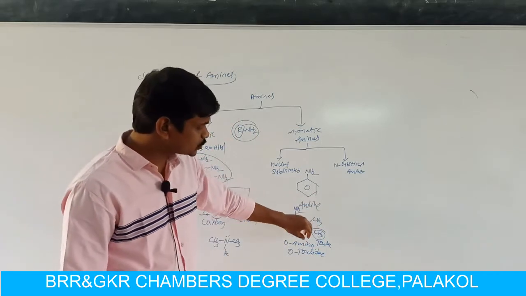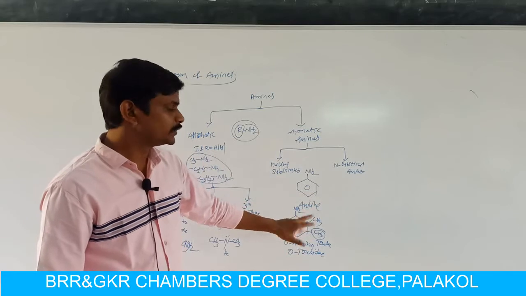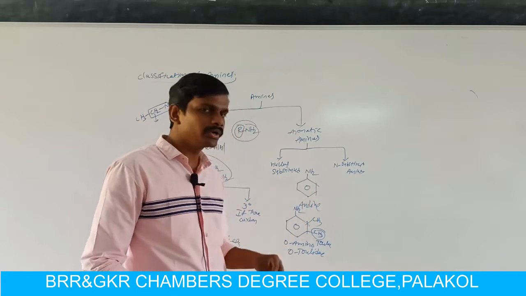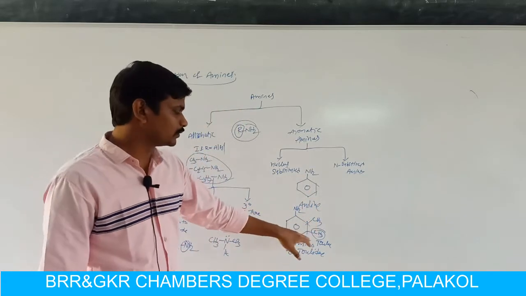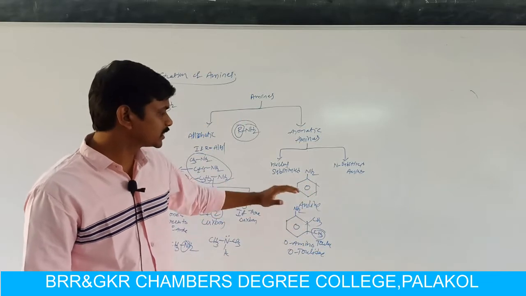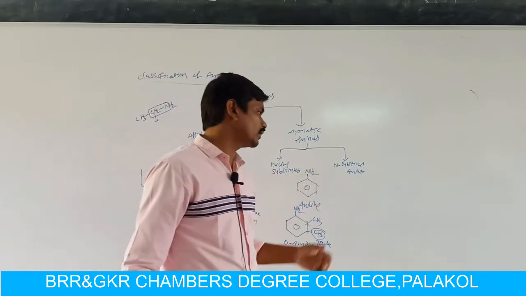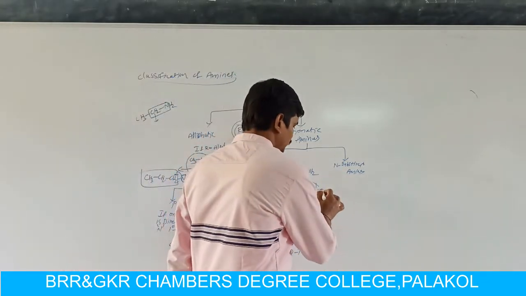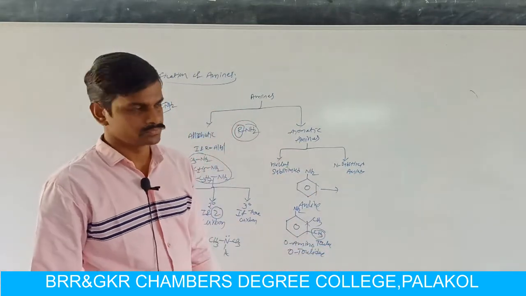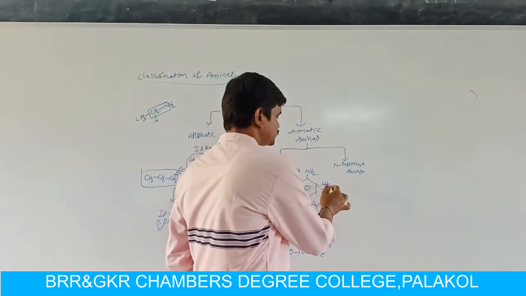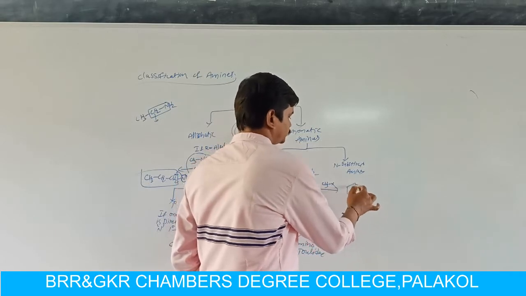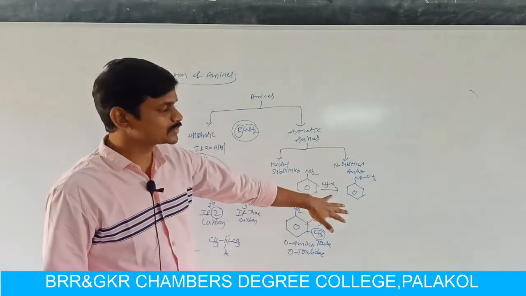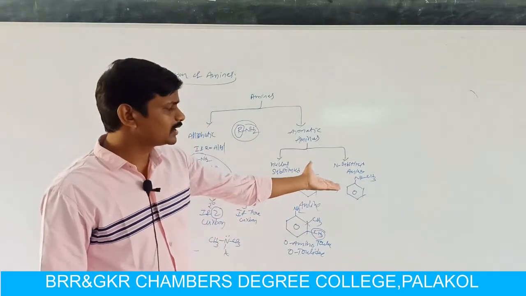Here, the alkyl substitution is at the nucleus, that means the hydrogen atom in the benzene nucleus is replaced by one alkyl group. So these types of amines are called nucleus substituted amines. Here we have another type of amines, those are called nitrogen substituted amines. So here we have aniline. If an alkyl group is substituted at the nitrogen atom, then we can get a secondary amine. So it is a nitrogen substituted aromatic amine, or it is simply called a mixed amine.